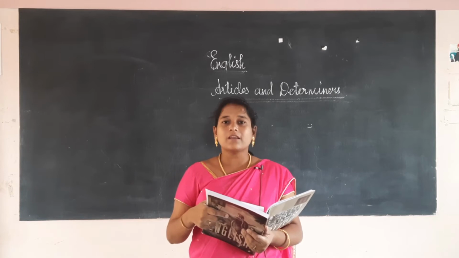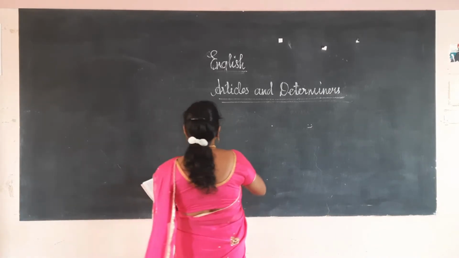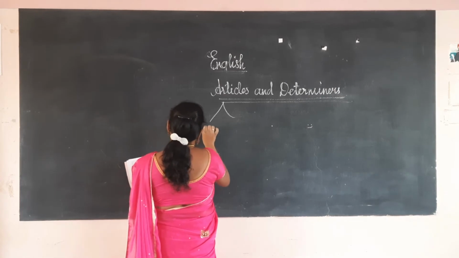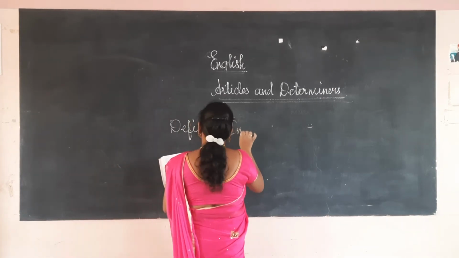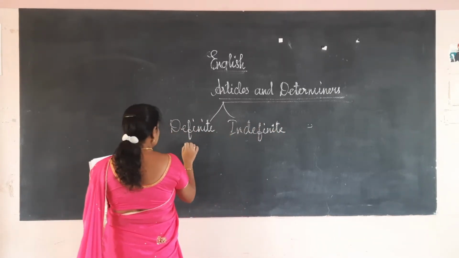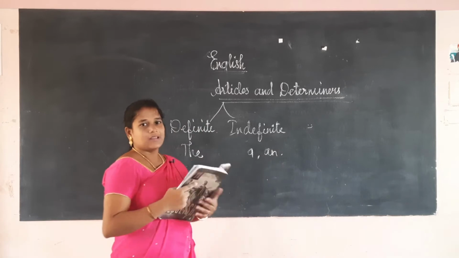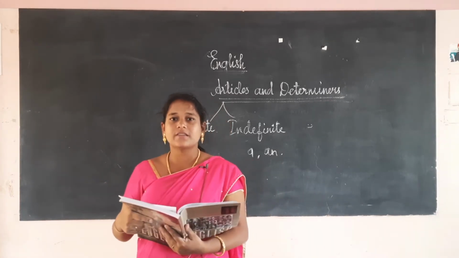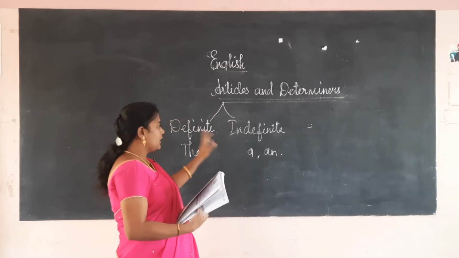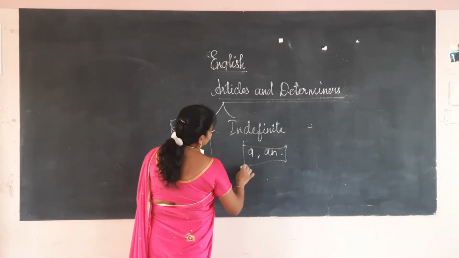An article is of two types. One is the definite article, another one is the indefinite article. The definite article is "the". For the indefinite article we will use "a" and "an". So, the article is of two types, one is definite, another one is indefinite. The definite article we will call "the", and "a" and "an" we will call the indefinite article. This you know already, you had studied it in your lower classes.